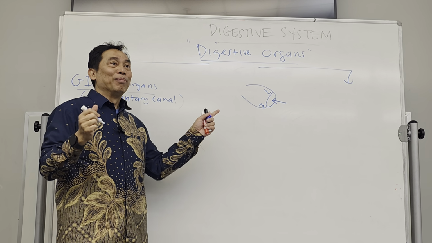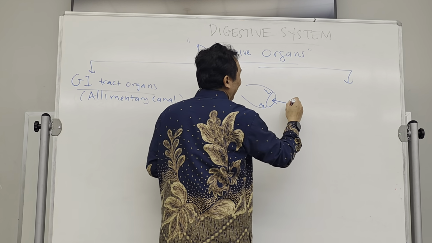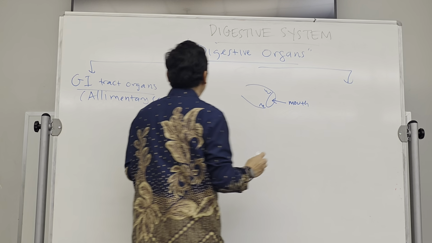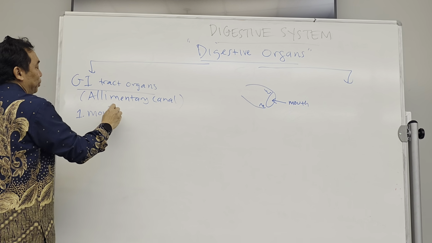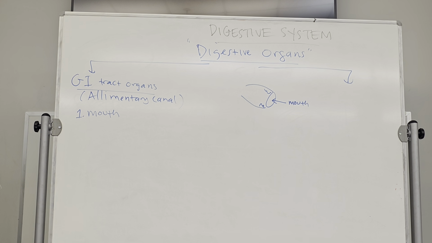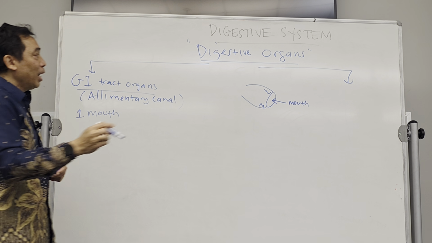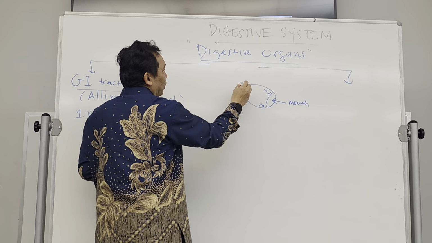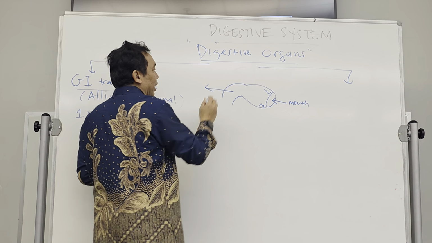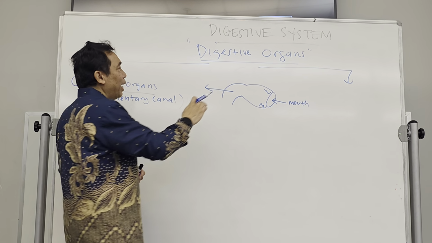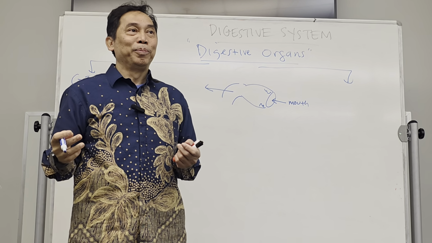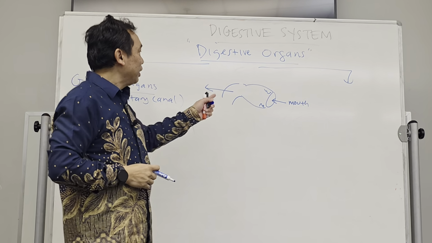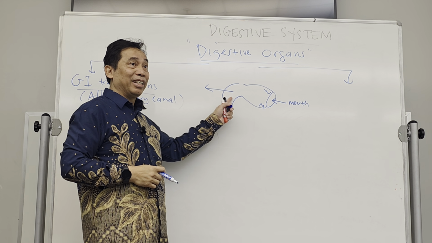Mouth, of course. So mouth, that's going to be number one. Got it? Okay. And then from the mouth, the food will go to the small canal over here that is also used by the respiratory system. Remember, the respiratory system also uses this organ for air.